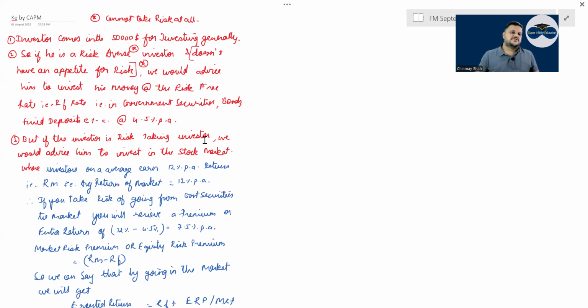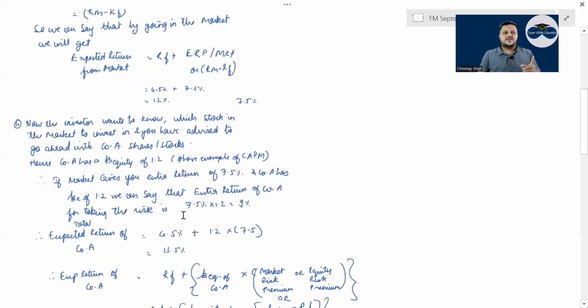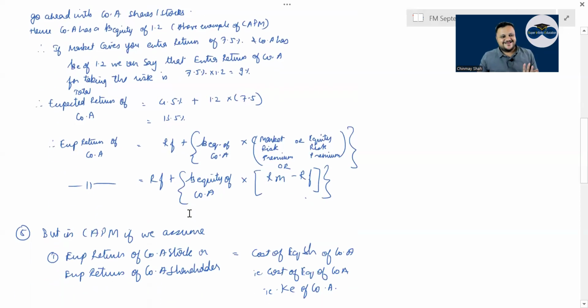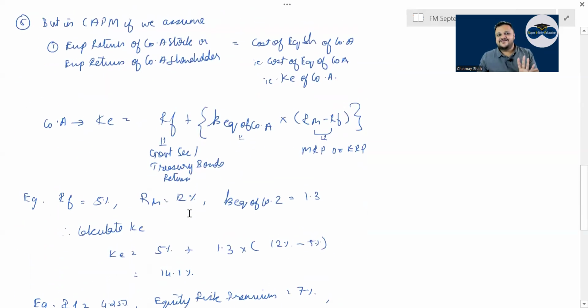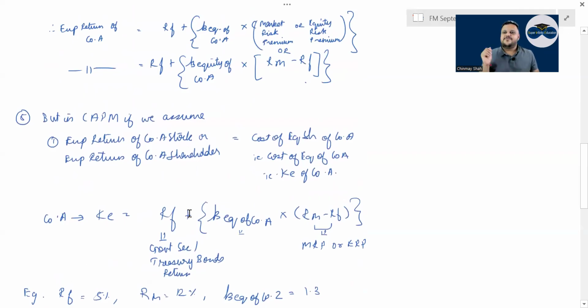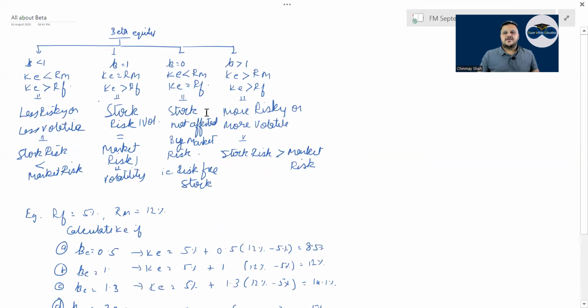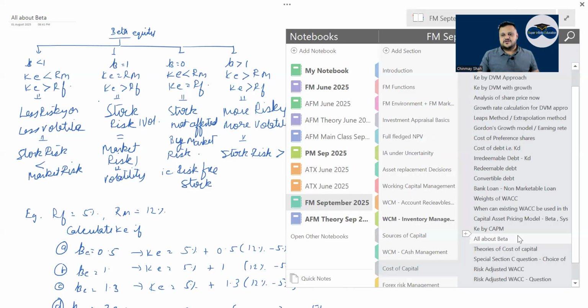So the required return of the shareholder is nothing but the cost to the company. So K is equal to RF plus beta into RM minus RF. If you have done theory this way, my students have done theory this way, they will never forget how the beta equity of a company is derived, how the formula works. Any theory question asked, we are ready, correct? So when beta is less than 1, K is less than RM. That means the stock risk is less than the market. When beta is more than 1, K is greater than RM because you are having more return than the market. Your volatility of stock is higher. Very high volatility means risky, correct or not?